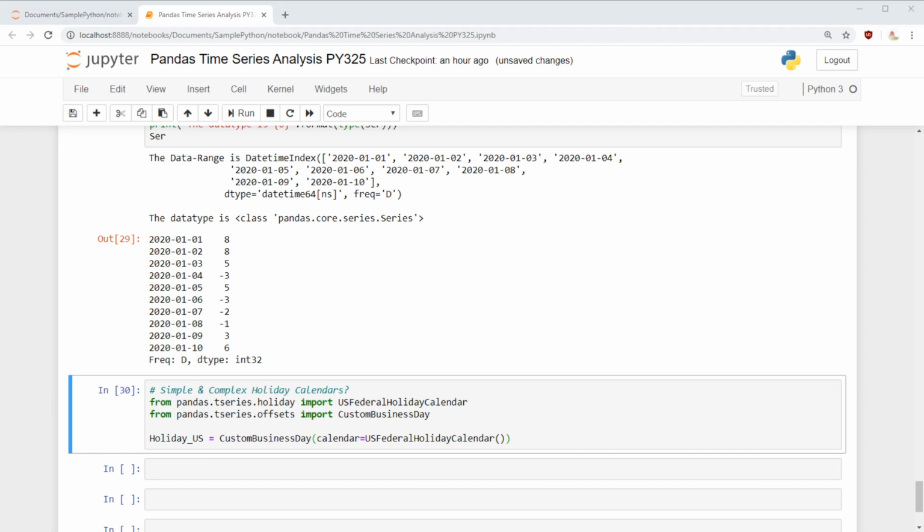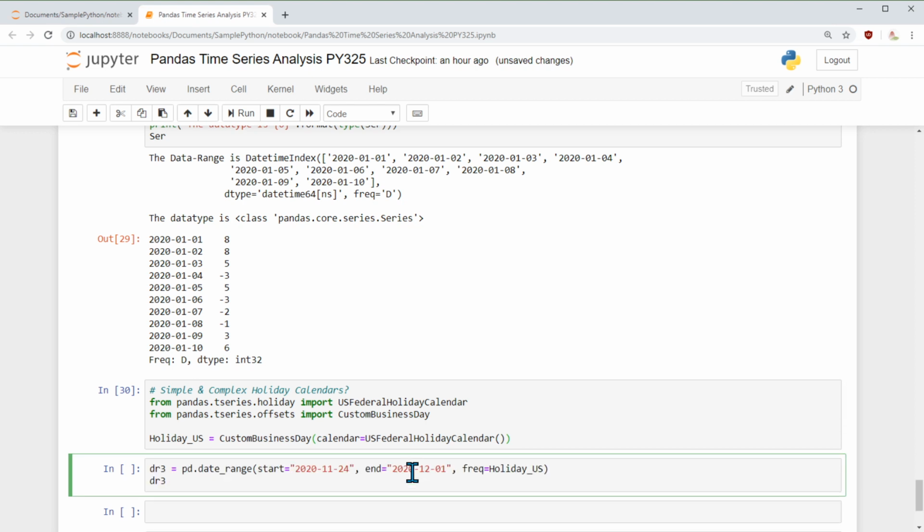So now let's say I want to see what the dates are inside that. There is no way I can print it straight. So what I do is I call this date range function. I say my starting date is November 24th and my ending date is December 1st.